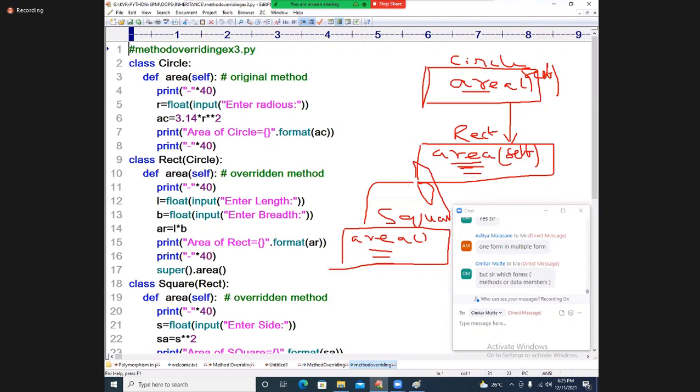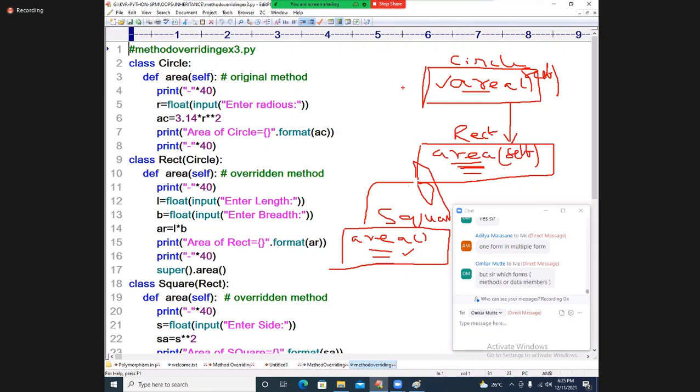Tell me, in all the places, when I am executing circle, this area function is taking. When I am executing this area, previous memory space is occupied with this memory space. I got the result here, and previous memory space is occupied by this current execution function, because it is the same function. At any point of time, only one memory space is taking in the main memory, not three memory spaces.